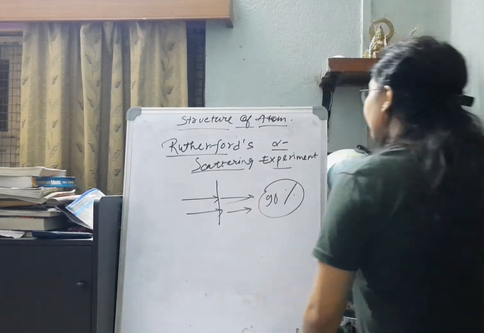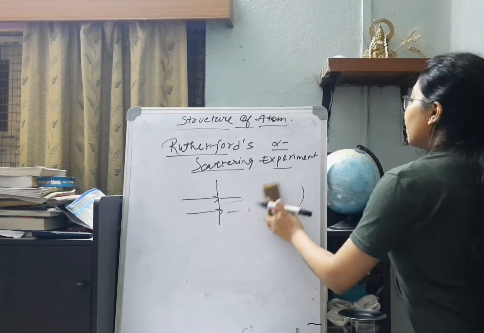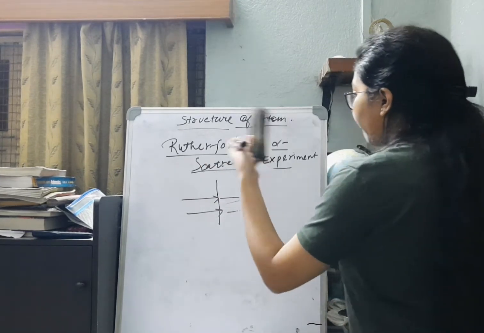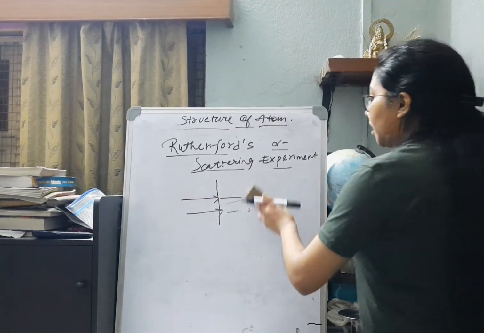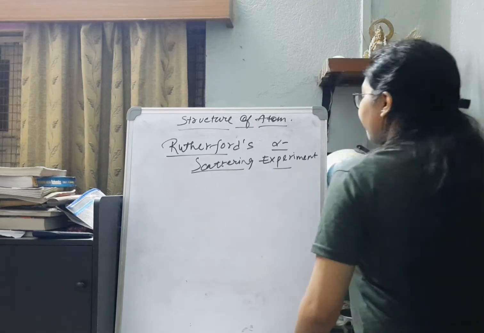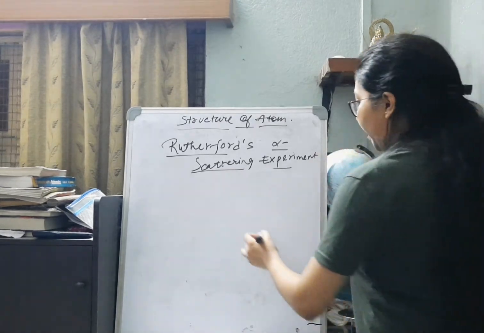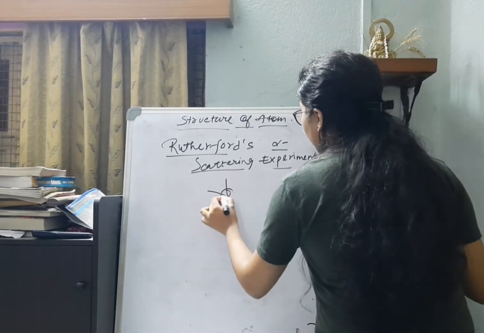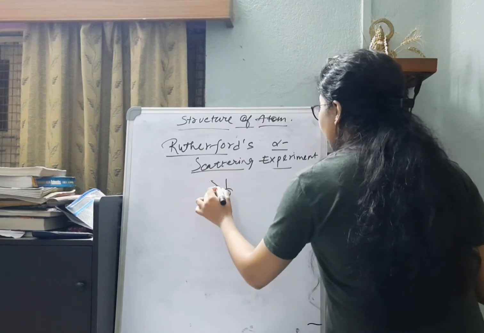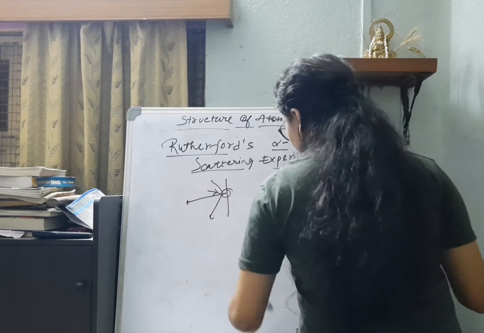Now the next observation was that a few alpha particles were deflected. The majority were passing straight without any deviation, but very few alpha particles were deflecting, and they were deflecting at different angles. Some were striking the nucleus, and maybe they were deflecting at this sort of an angle or more. Some had even retraced their path.